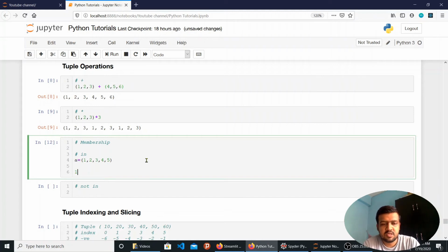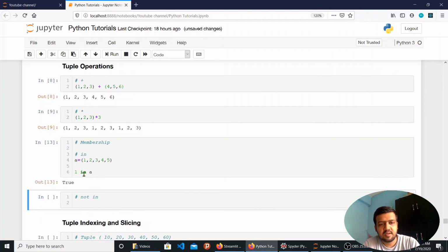Let's say I want to search if 1 is present in the tuple or not. So I can use this membership operator. I will check for 1 in a. 1 is present in a, so it will return the value true.